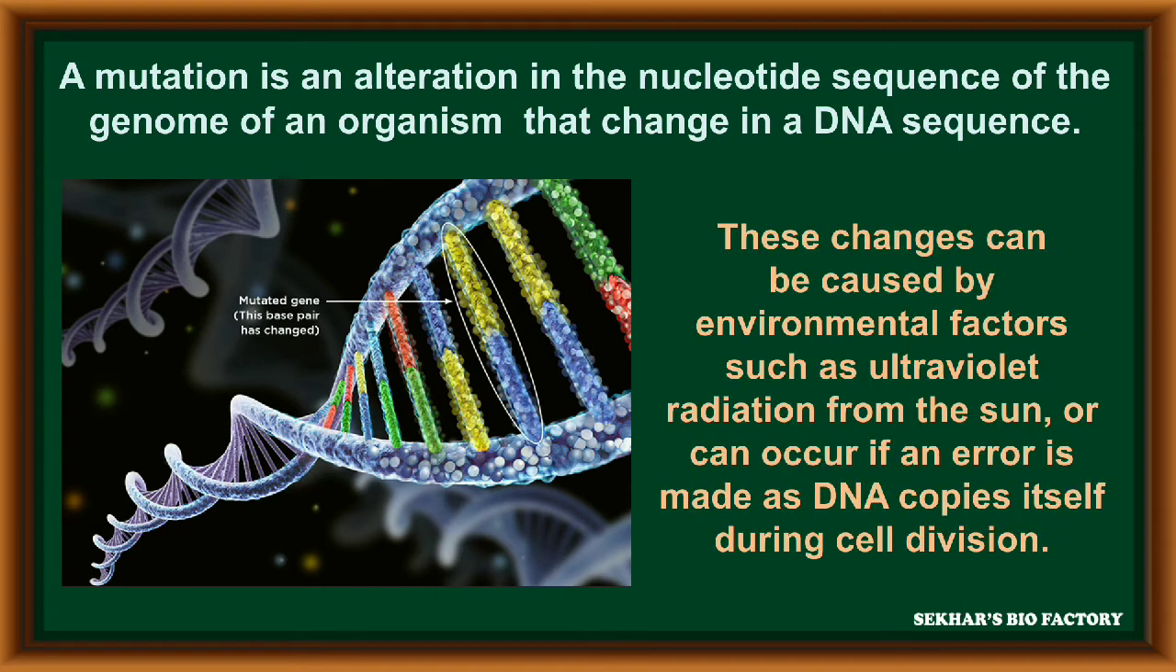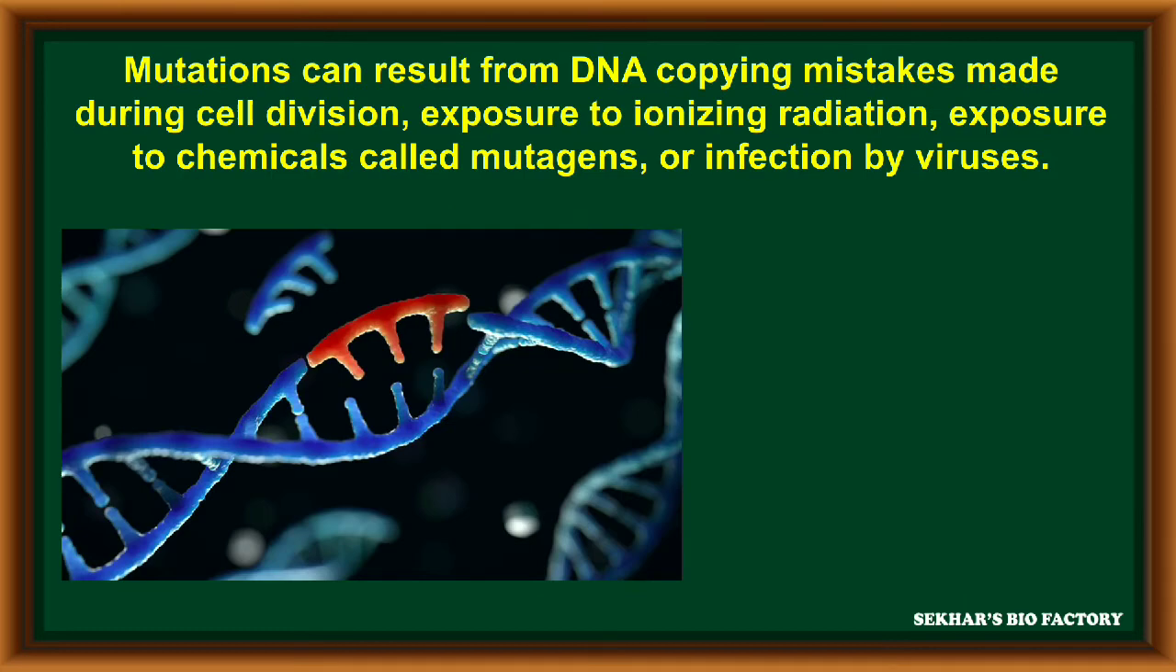These changes can be caused by environmental factors such as ultraviolet radiation from the sun, or can occur when an error is made as DNA copies itself during cell division. Mutation can result from DNA copying mistakes made during cell division, along with exposure to ionizing radiation, exposure to some chemicals called mutagens, or sometimes infection by viruses.